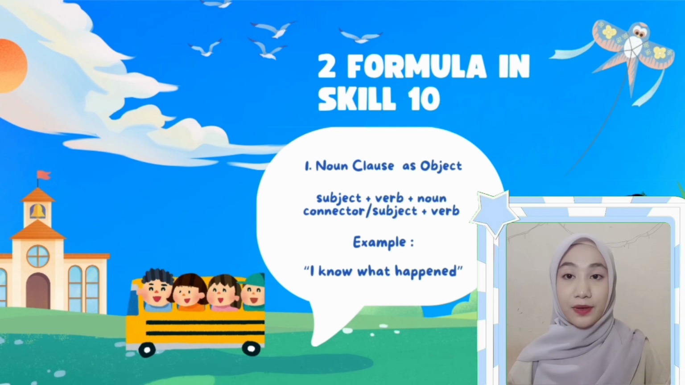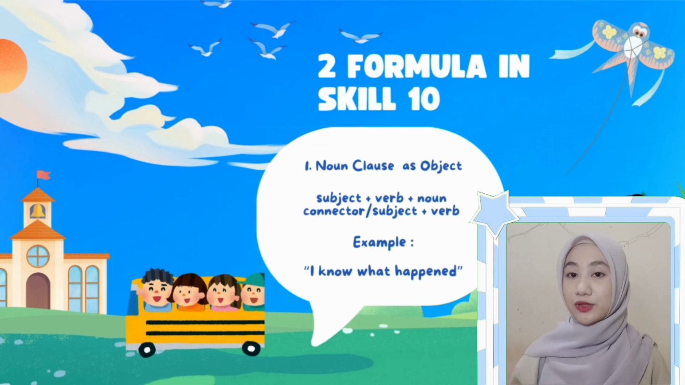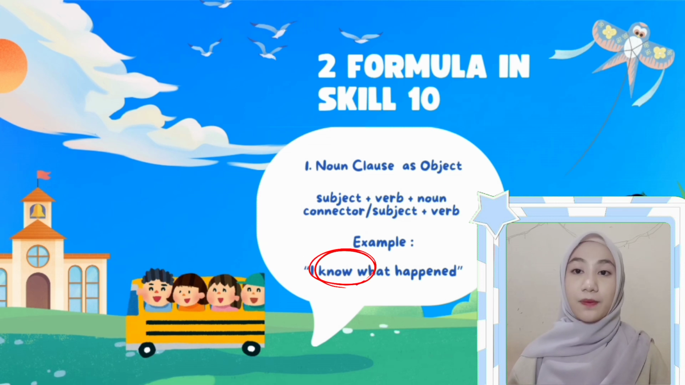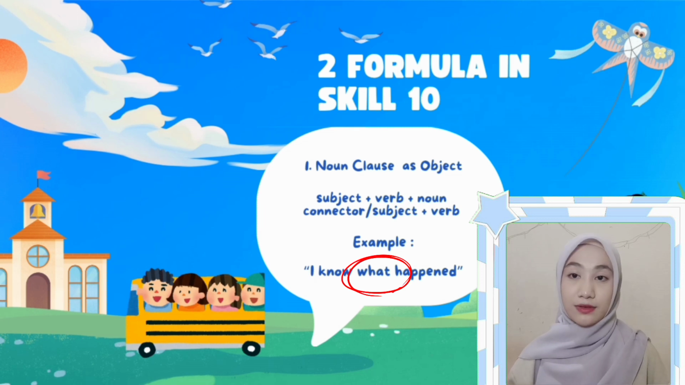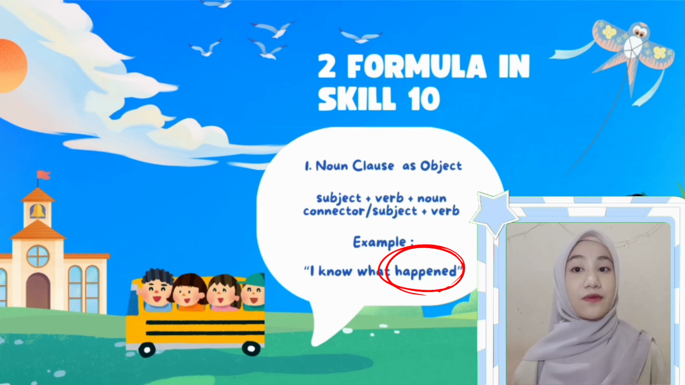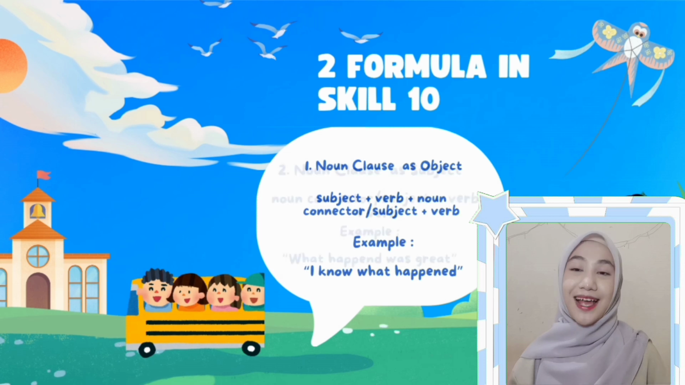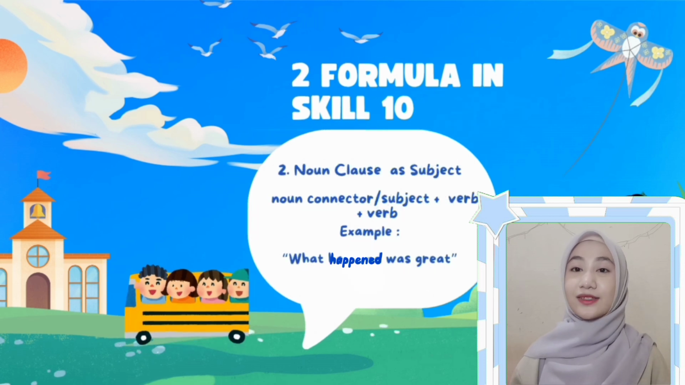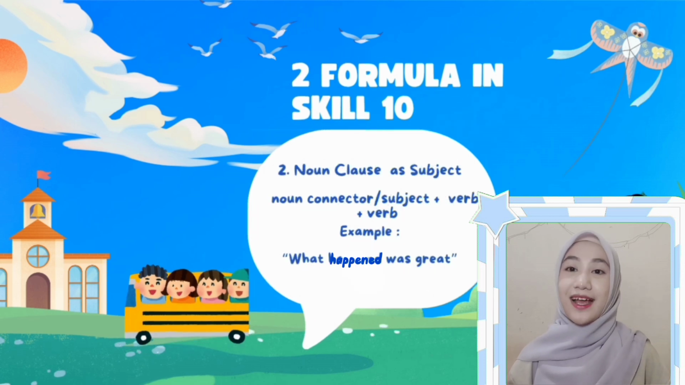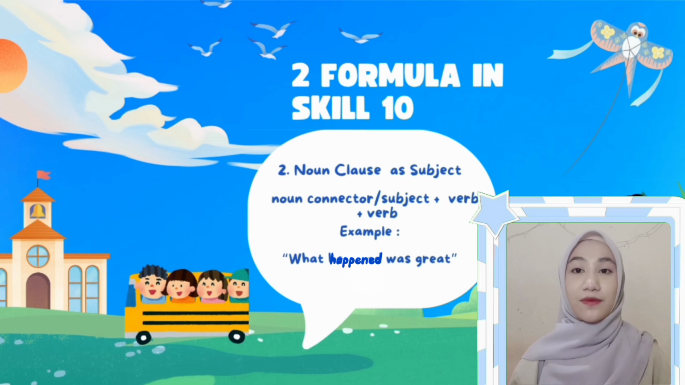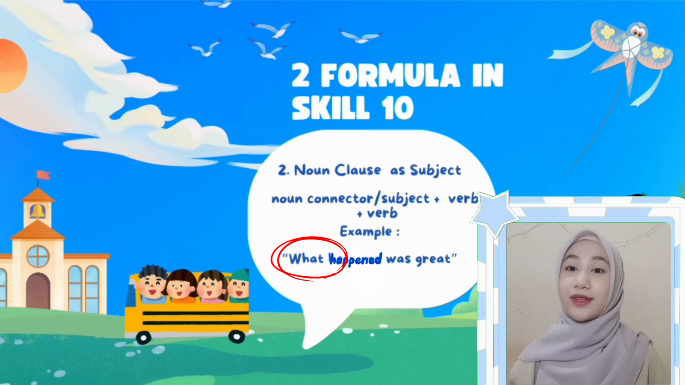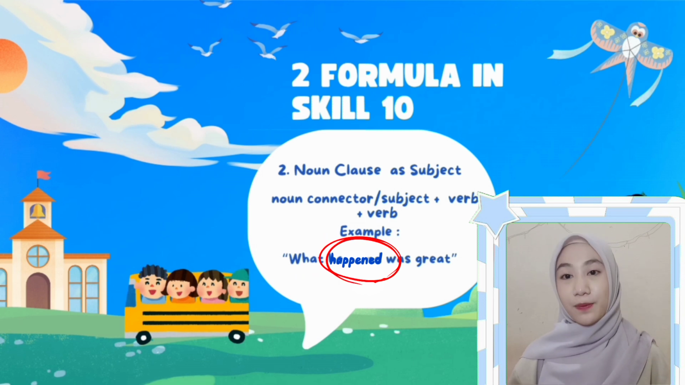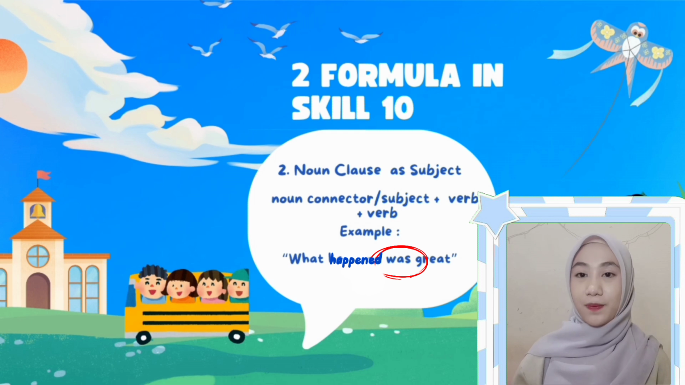For example, I know what happened. I is the subject. Know is the verb. What is the connector and happened is the verb. The second is noun clause as subject. The formula is noun connector plus verb plus verb. For example, what happened was great. What is the connector, happened is a verb and was is a verb.